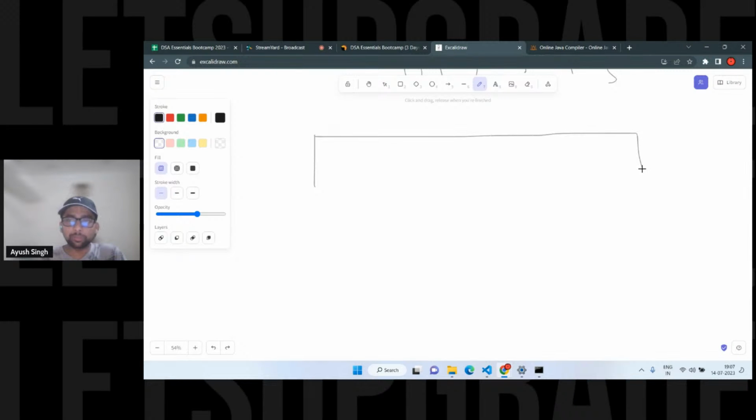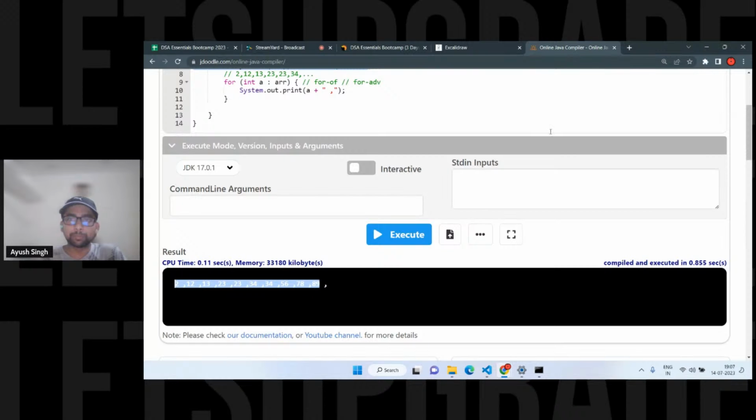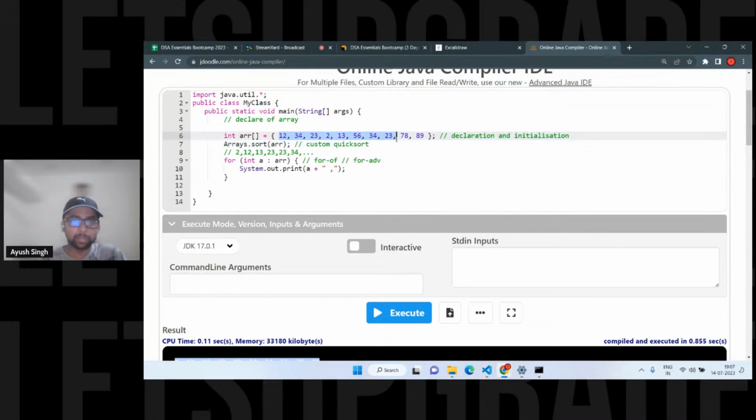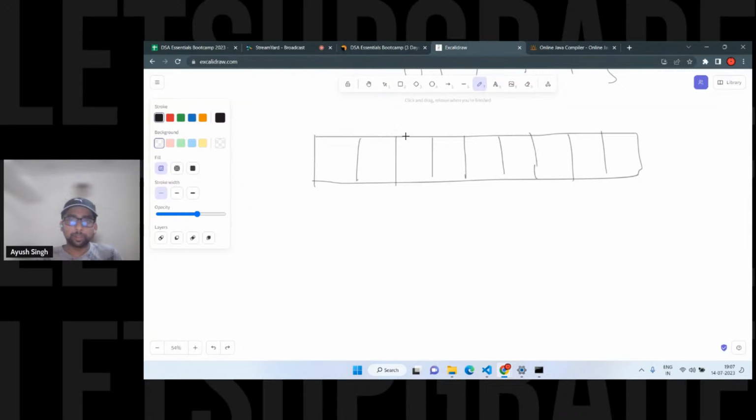So does anyone know about bubble sort, the normal algorithm? I hope you have already gone through this term before as well. So this is a simple algorithm. Let's suppose we have the same elements. I'm going to paste them in here. So we have this many elements and I want to sort them.